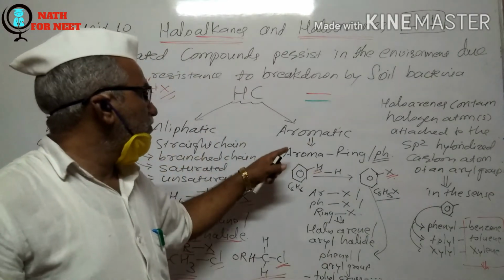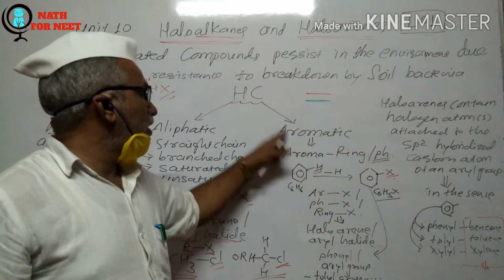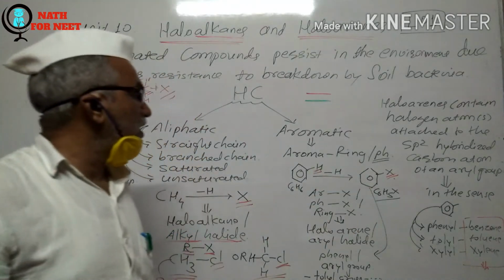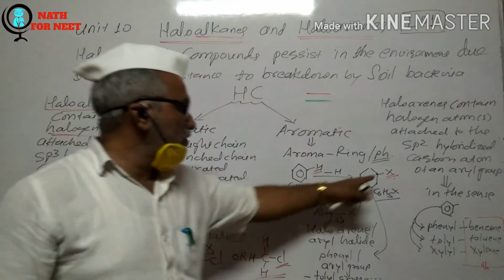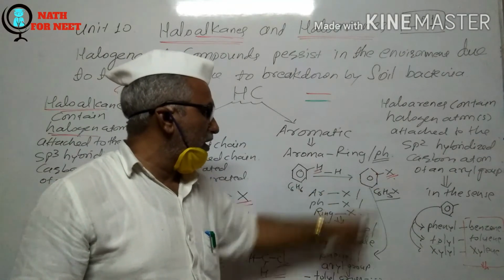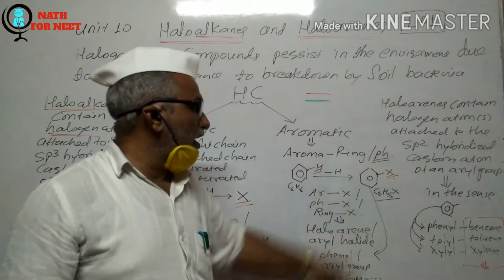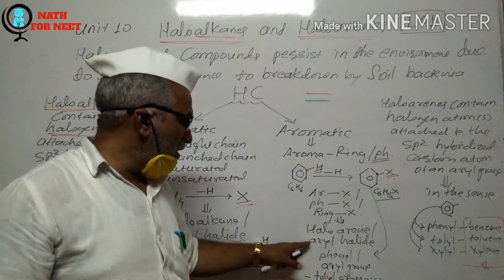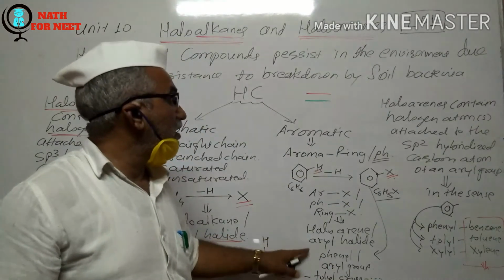So whenever a hydrogen atom from an aromatic hydrocarbon is replaced with a halogen atom, and that halogen atom is attached to the sp2 hybridized carbon atom of the aryl group, then such compounds are referred to as haloarenes or aryl halides.